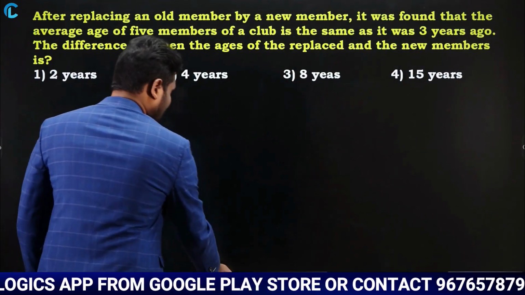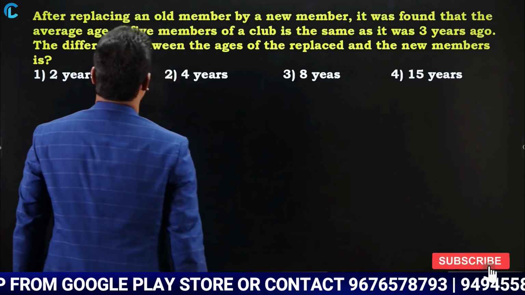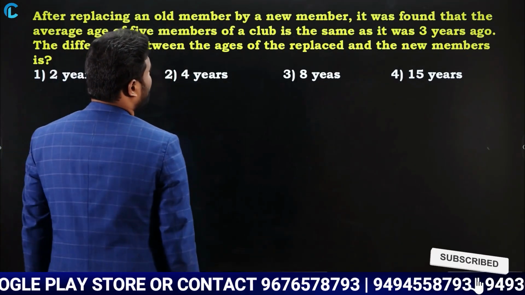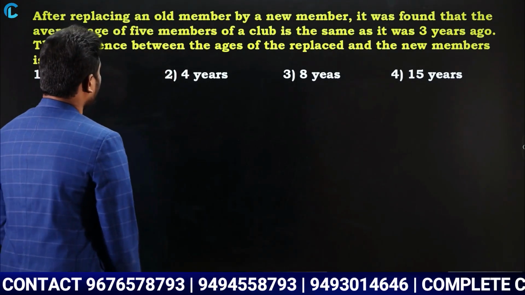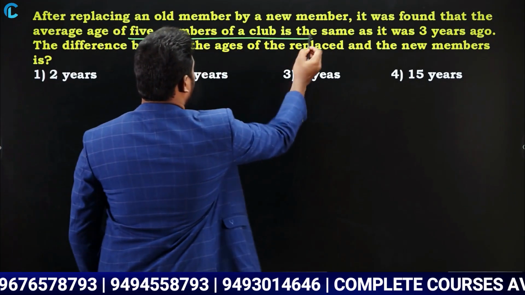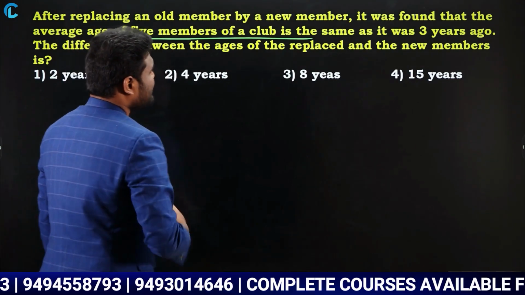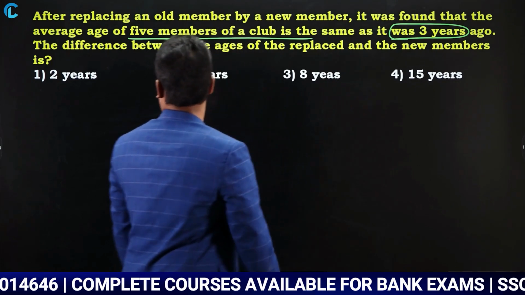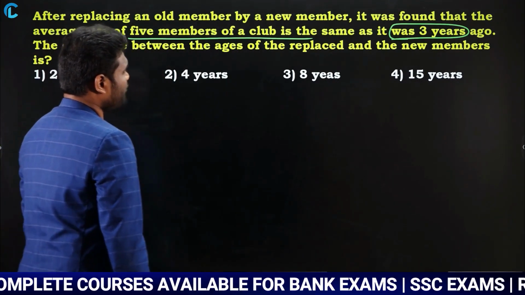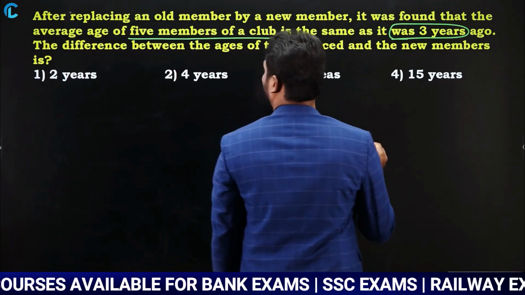Next question. After replacing an old member by a new member, it was found that the average age of 5 members of a club is the same as it was 3 years ago. The difference between the ages of the replaced and new member is?